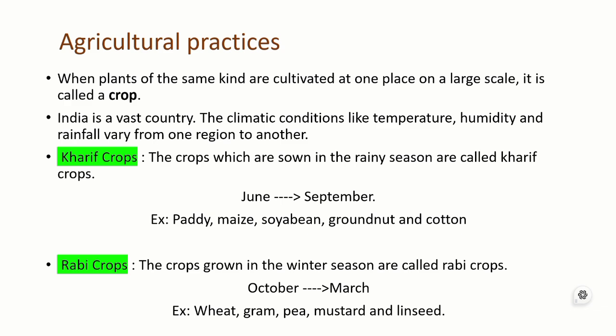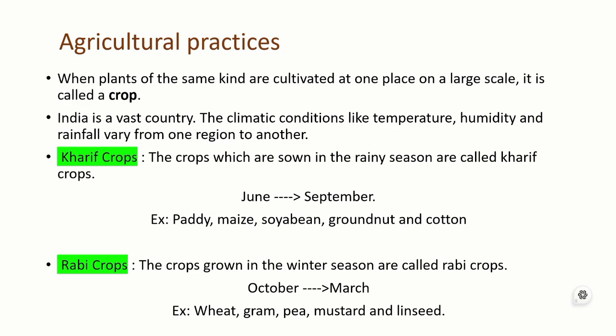As we know, India is a vast country. The climatic conditions like temperature, humidity and rainfall vary from one region to another. As the region varies, as the parameters vary, the crops grown will be different. But in simple ways, they can be classified into two types: kharif crops and rabi crops. Kharif crops are the crops which are sown in the rainy season, that usually runs from June to September. For example, paddy, maize, soya bean, groundnut and cotton are grown during this time, and rabi crops are those in